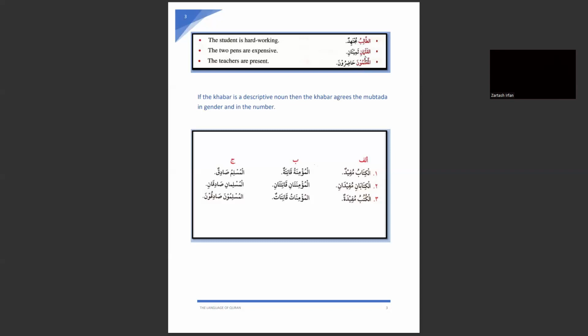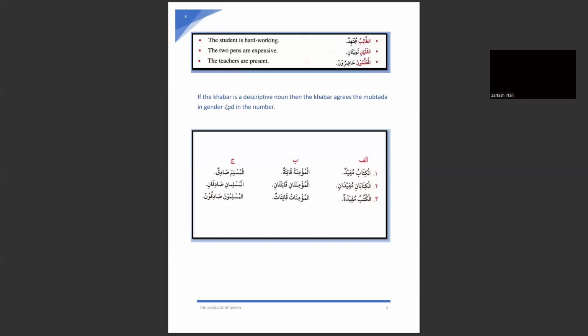Two pens. And this is definite. And what is making it definite? This al. So, the two pens are expensive. Here, saminani is an indefinite descriptive noun.